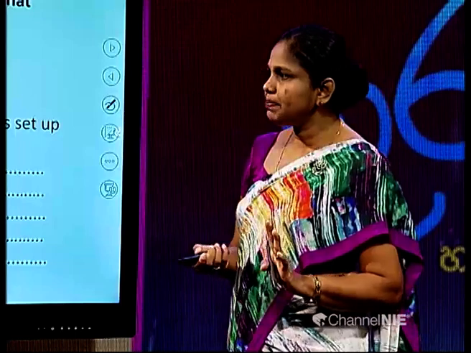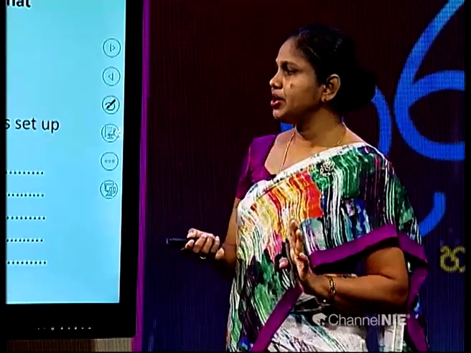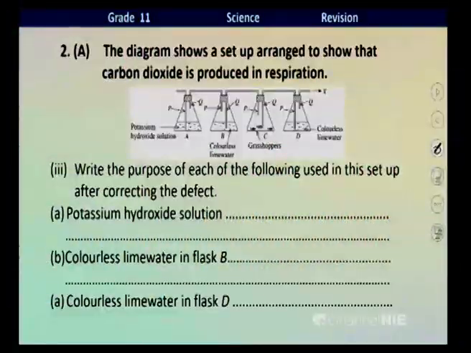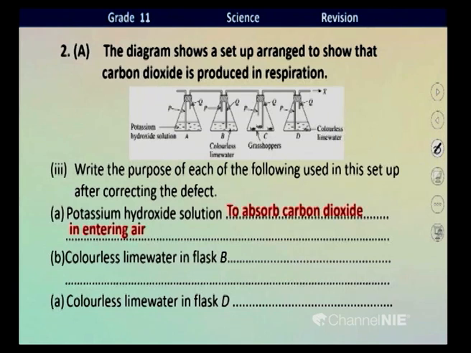Next question. Write the purpose of each of the following used in the setup. What's the purpose of using potassium hydroxide, children? Potassium hydroxide in the first flask is used to absorb carbon dioxide in entering air. Then why is colorless lime water in flask B used?